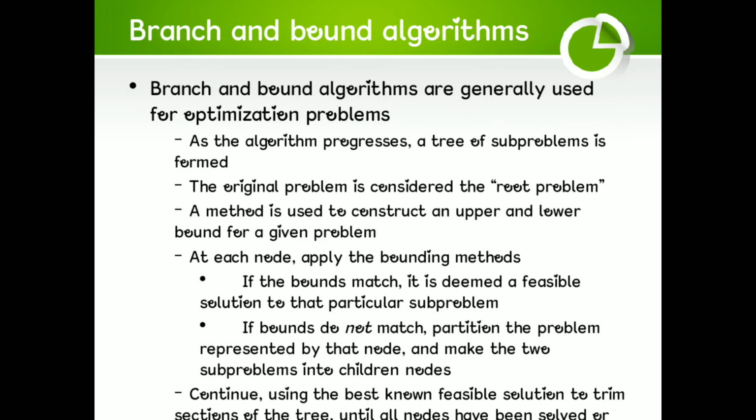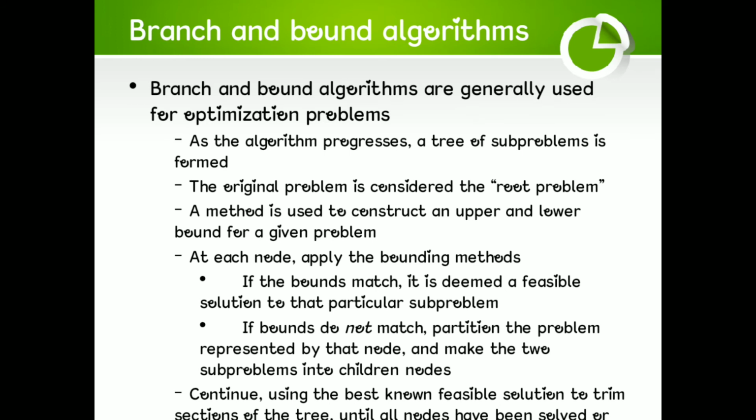Branch and bound algorithm. Branch and bound algorithms are generally used for optimization problems. As the algorithm proceeds, a tree of subproblems is formed. The original problem is considered the root problem. A method is used to construct an upper and lower bound for a given problem. At each node, apply the bounding methods.